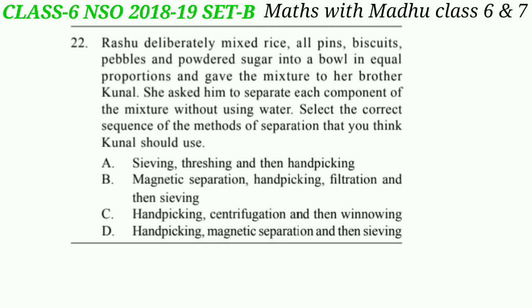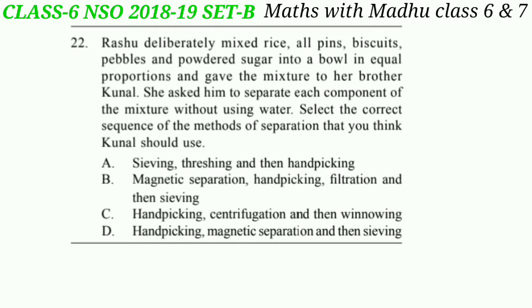Now question 22. Rashu deliberately mixed rice, all pins, biscuits, pebbles and powdered sugar into a bowl in equal proportions and gave the mixture to her brother Kunal. She asked him to separate each component of the mixture without using water. Select the correct sequence of the methods of separation that you think Kunal should use.